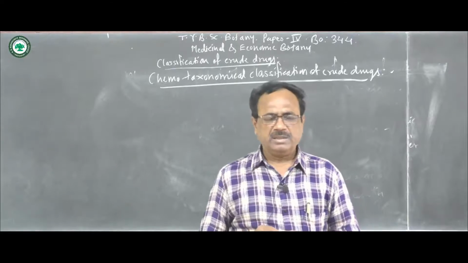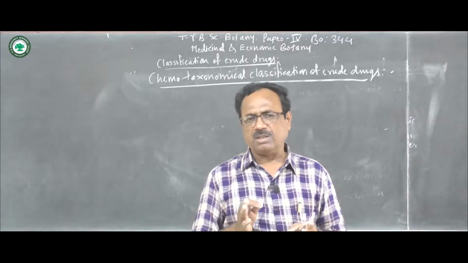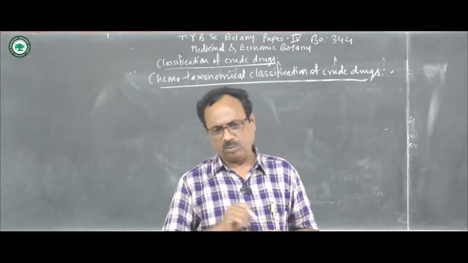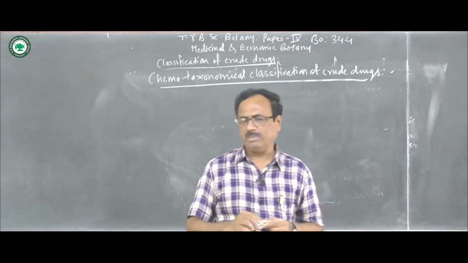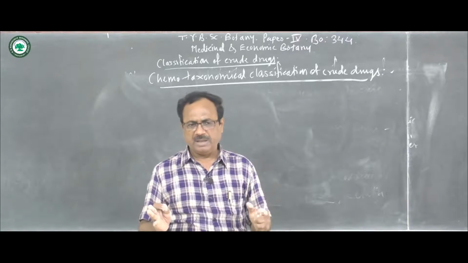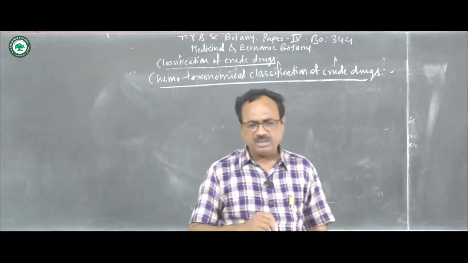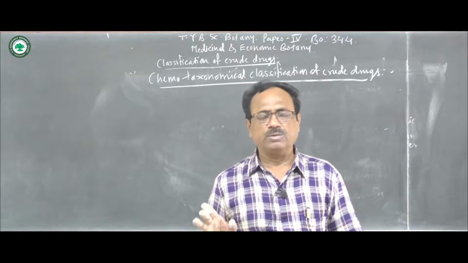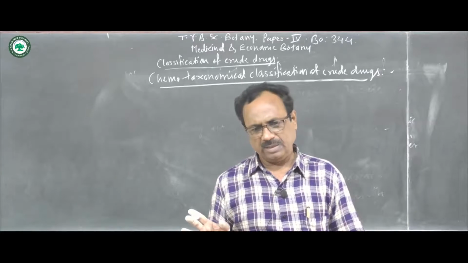So here these two things are considered, that is the chemical constituents and the taxonomical rank of that crude drug. It may be from plant or animal origin, and by considering these two things, these crude drugs are classified. It is known as the chemotaxonomical classification.